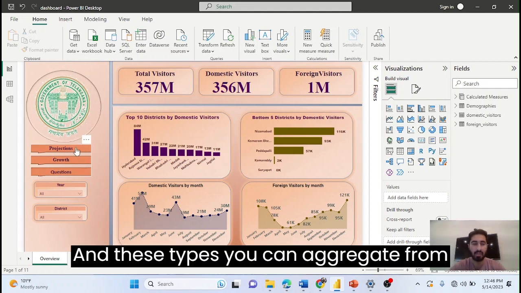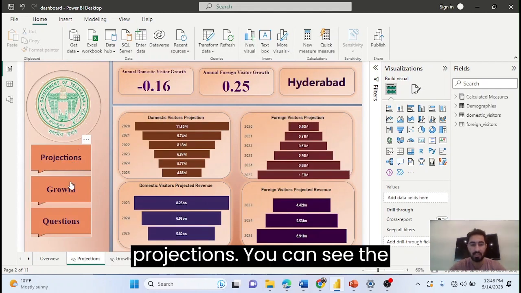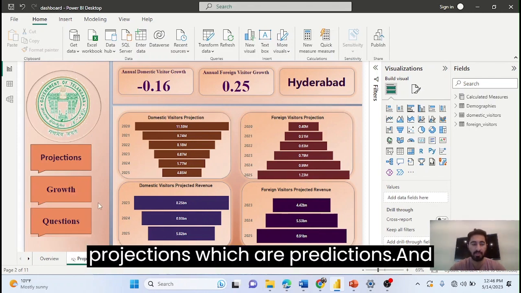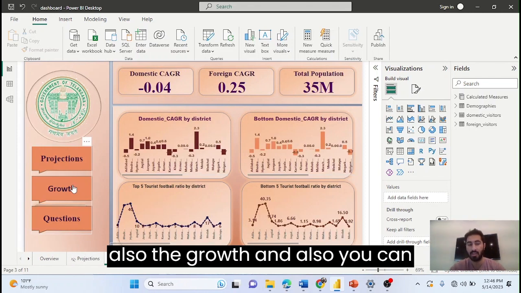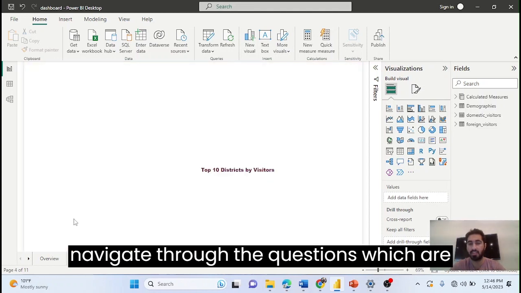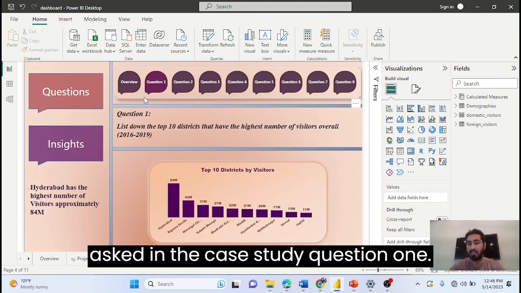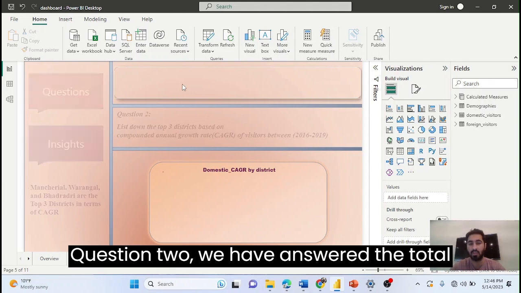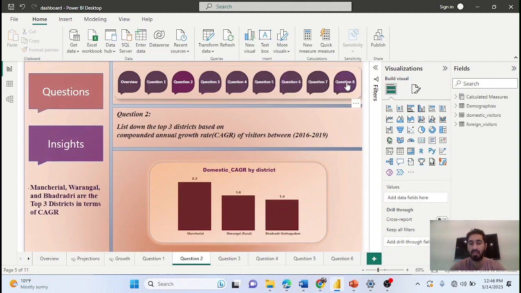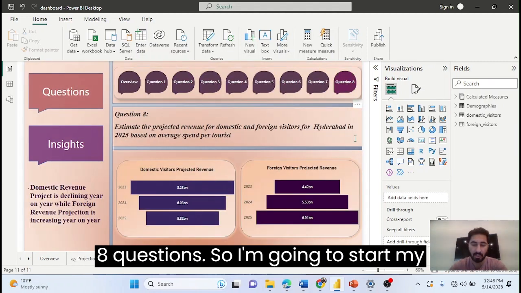From this dashboard you can navigate to the projections, where you can see future predictions and also the growth. You can also navigate through the questions which are asked in the case study. Question one, question two. We have answered a total of 8 questions. So I am going to start my presentation.